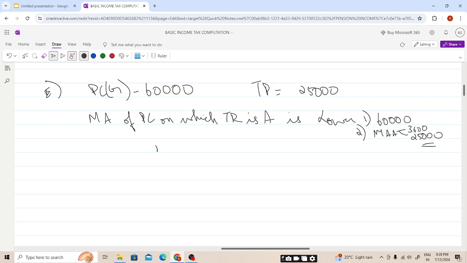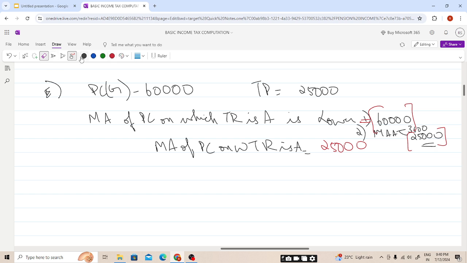So the maximum amount of pension contribution on which tax relief is available is the lower of 1 and 2, and this amount will be 25,000. So it is less than the contribution. Now tax relief will be available, student, as basic rate tax relief, 20% on 25,000. The 20% will be paid by HMRC. So it will be, students, 5,000.